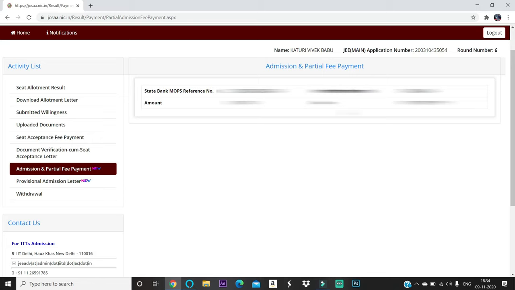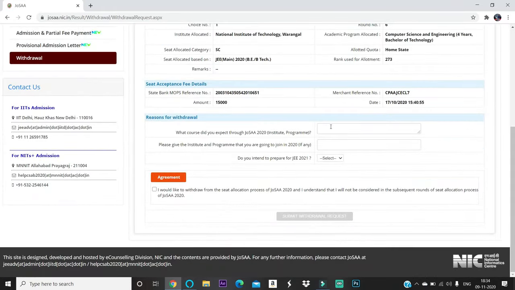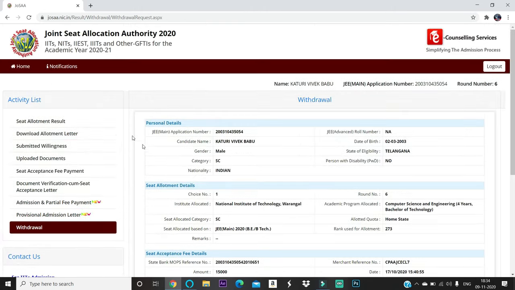Complete the payment of the partial admission fee during 9 to 13. Those who want to withdraw the seat, click the withdraw option here, give the details, click this checkbox and then submit the withdrawal request. If you do that, the seat will be withdrawn.